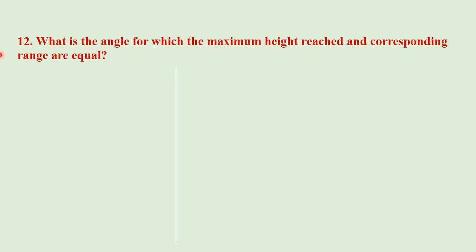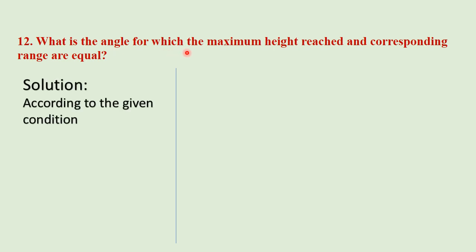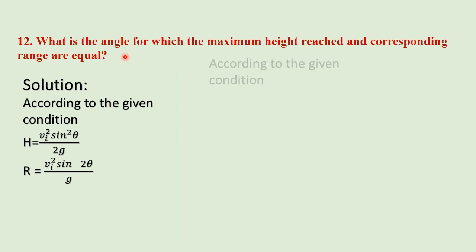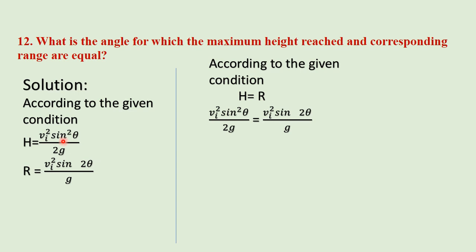Question number 12. What is the angle for which the maximum height reached and the corresponding range are equal? Solution. According to the given condition, height is equal to vi square sine square theta divided by 2g, and the formula of range is vi square sine 2 theta divided by g. According to the given condition, height is equal to range. Putting the formulas of height and range, vi square cancels with vi square and g cancels with g.